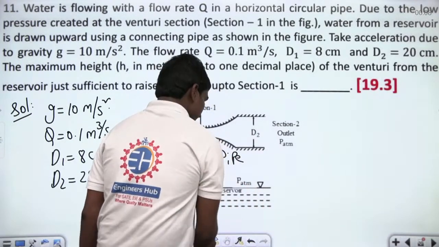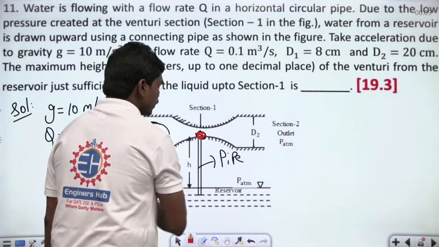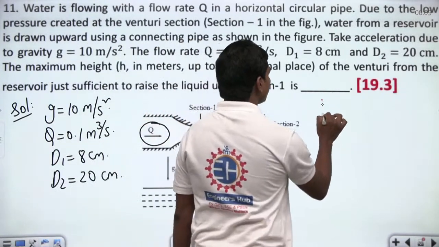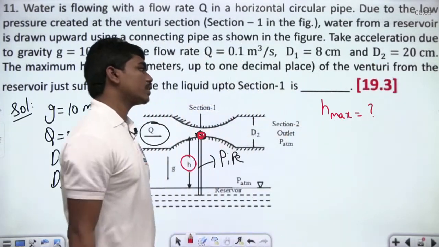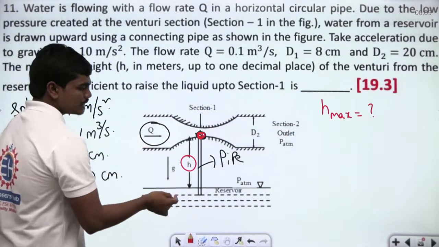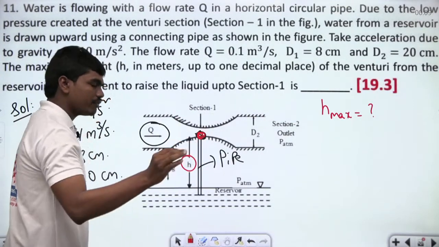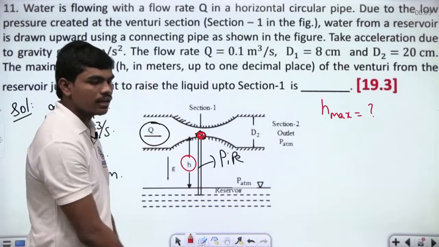This is what we have. Here they are asking what could be the maximum height of the pipe, H maximum. Then look carefully. One thing is very clear: as we keep on increasing the height of this pipe, the velocity keeps on decreasing, and finally at the point of maximum height, at least the liquid should touch this venturi.